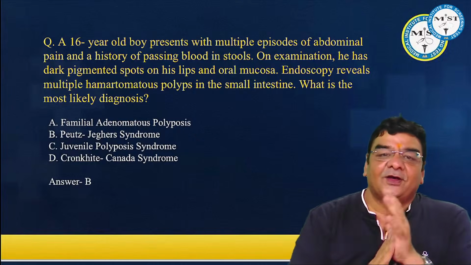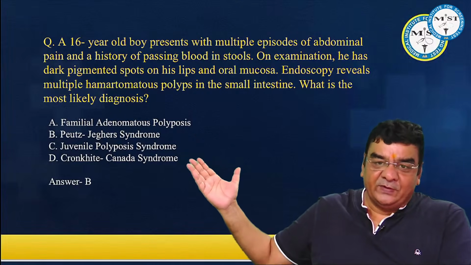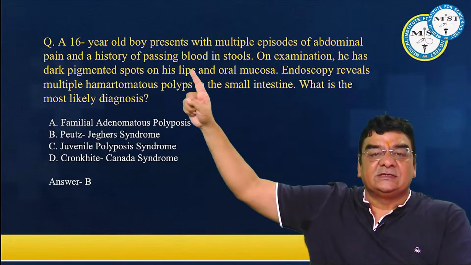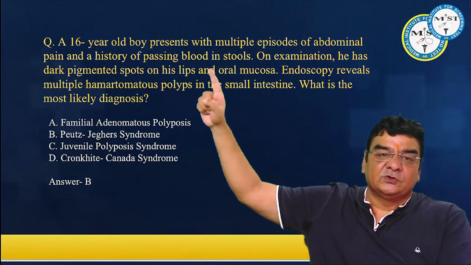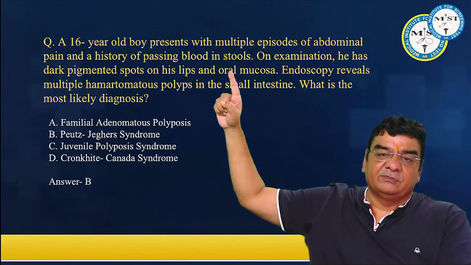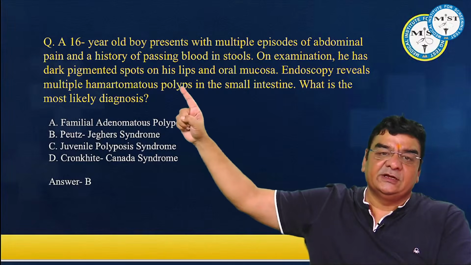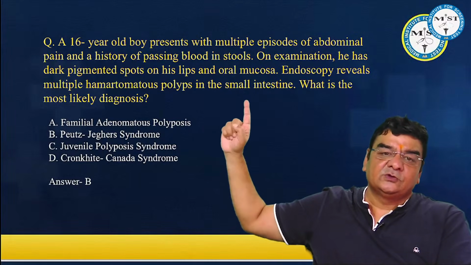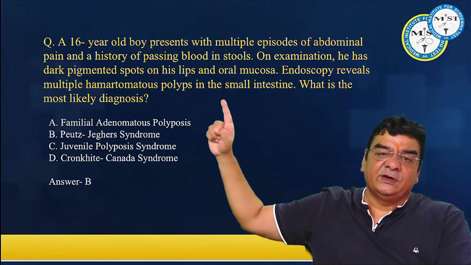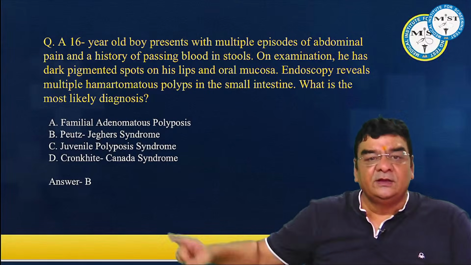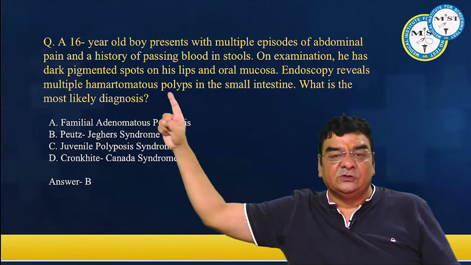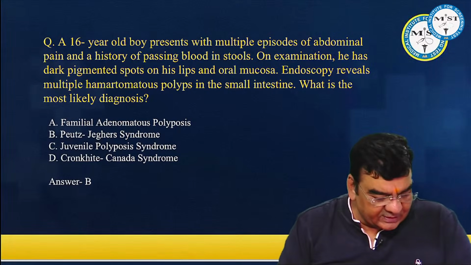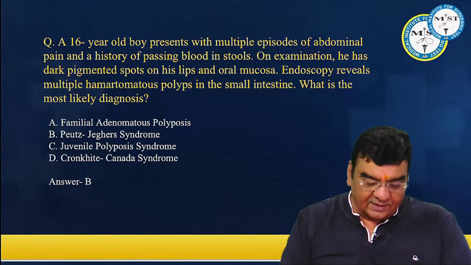Okay. Now, this is an overlapping question between dermatology, pathology, surgery, and even medicine. A 16-year-old boy presents with multiple episodes of abdominal pain and a history of passing blood in stools. On examination, he has dark pigmented spots on his lips and the oral mucosa. Endoscopy reveals multiple hamartomatous polyps in the small intestine. He could have also written multiple juvenile polyps in the small intestine. So, this condition, the answer is already given.